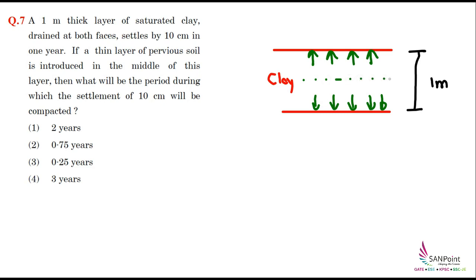Suppose this is the middle. So the drainage path is the distance traveled by the water. So in this case that is 0.5 meter.